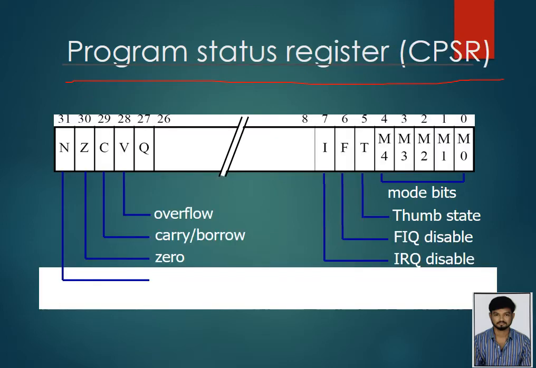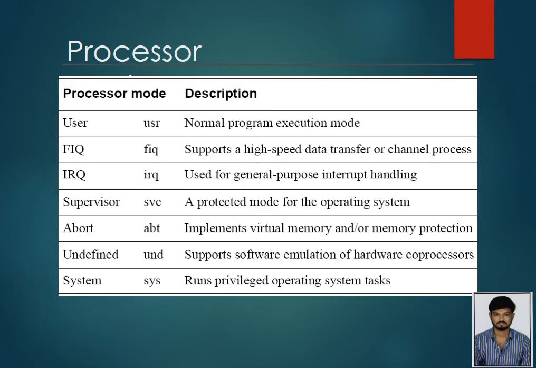This is the program status register: N, Z, C, V, Q, I, F, T, and M bits. The next is processor modes and their descriptions: user, FIQ, IRQ.